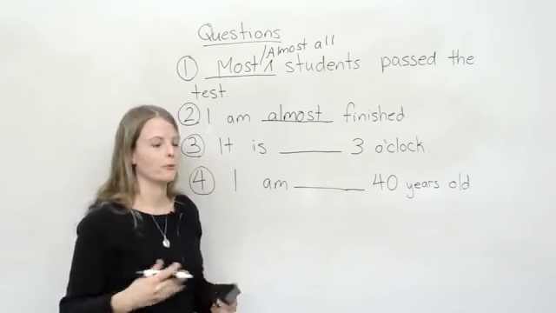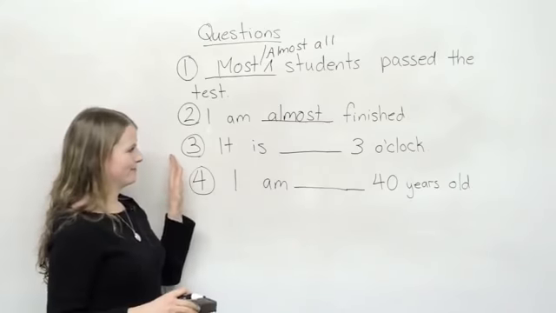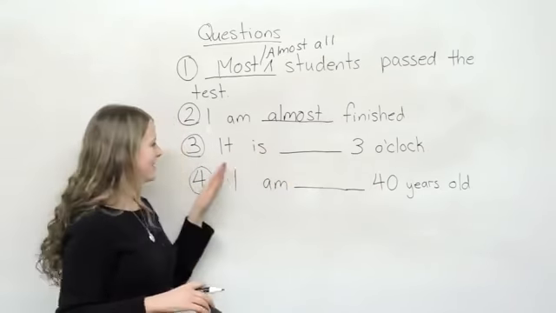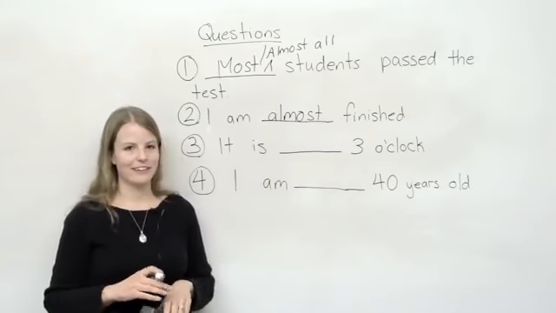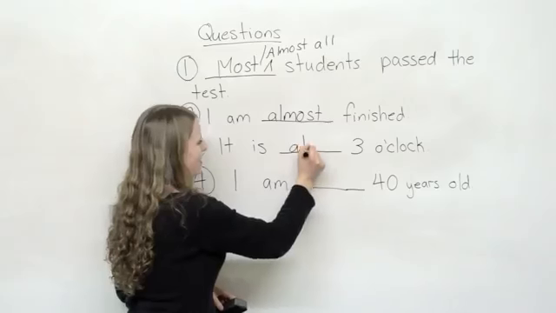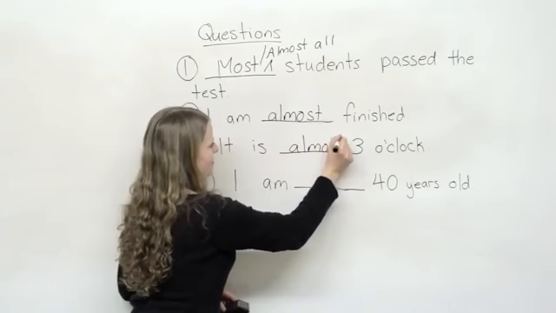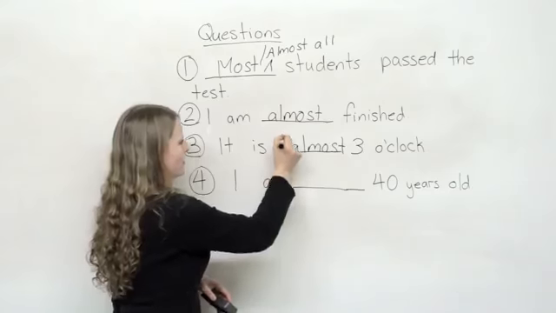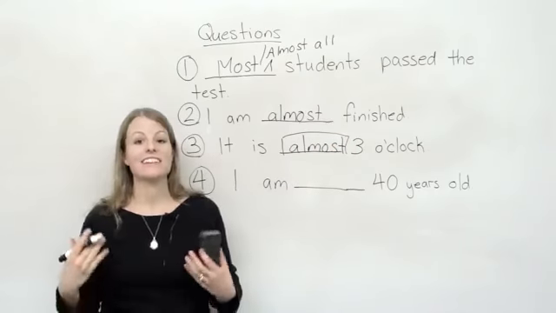I will be finished soon. 3, it is blank 3 o'clock. What do you think? You said almost? You are correct. It is almost 3 o'clock. So we use almost, like I said before, with time.